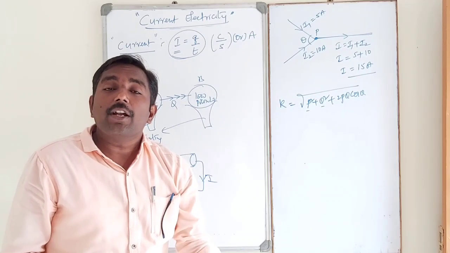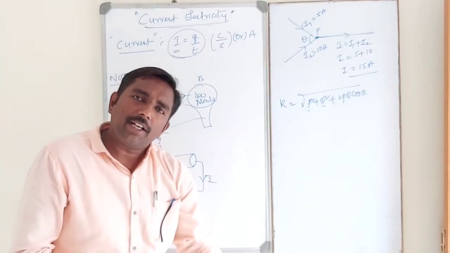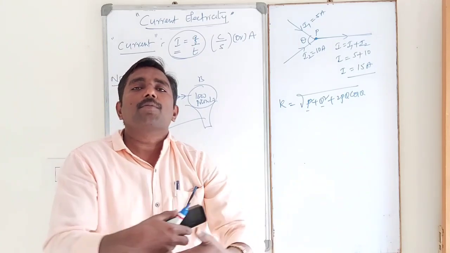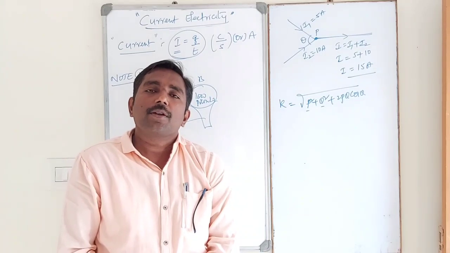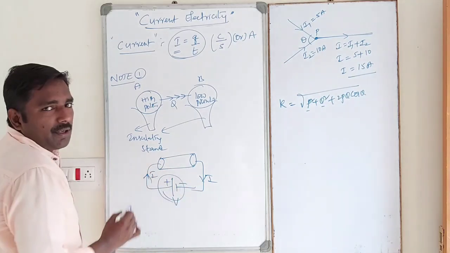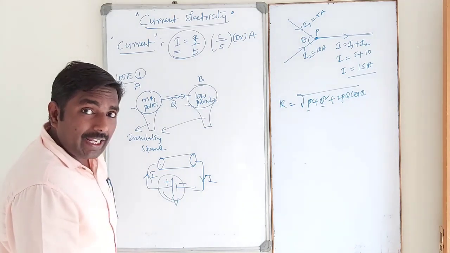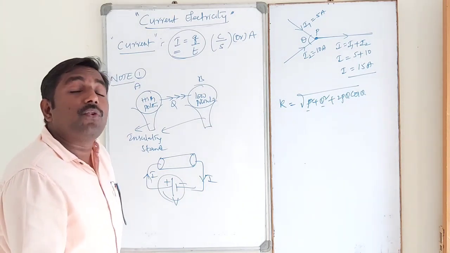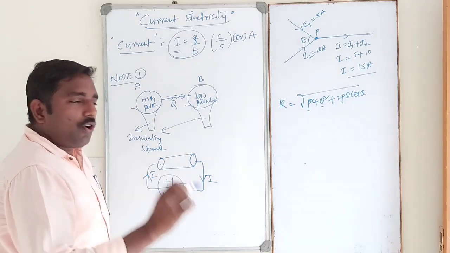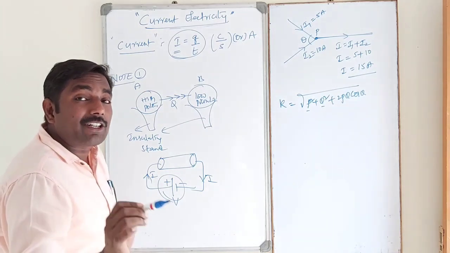What is meant by electronic current? Flow of electrons, flow of negative charges moving in a conductor. So positive ions and negative ions are moving oppositely. See, dear students, conventional current moving from the positive terminal to the negative terminal indicates positive charges moving. What is the direction of electronic current? Electronic current means flow of negative charges, that is, flow of electrons. The flow of electrons in this case moves from the negative terminal to the positive terminal. That current is known as electronic current.